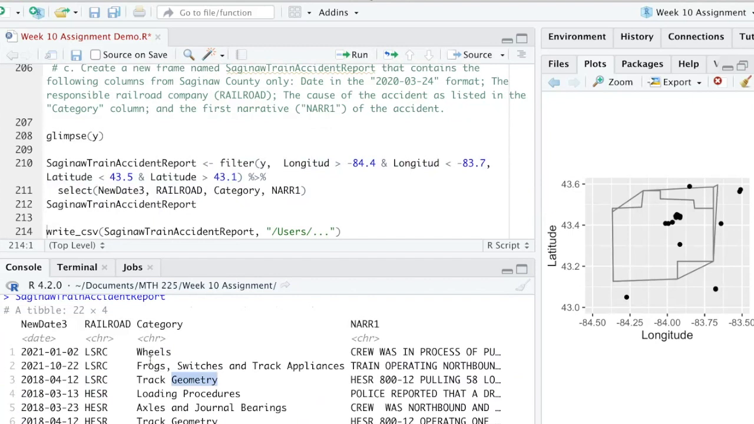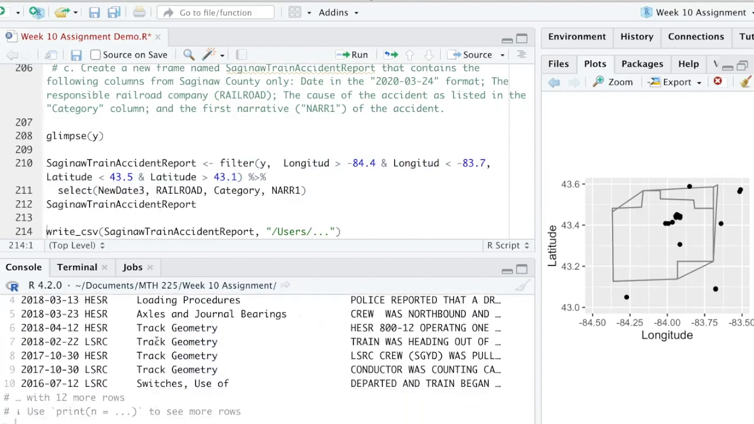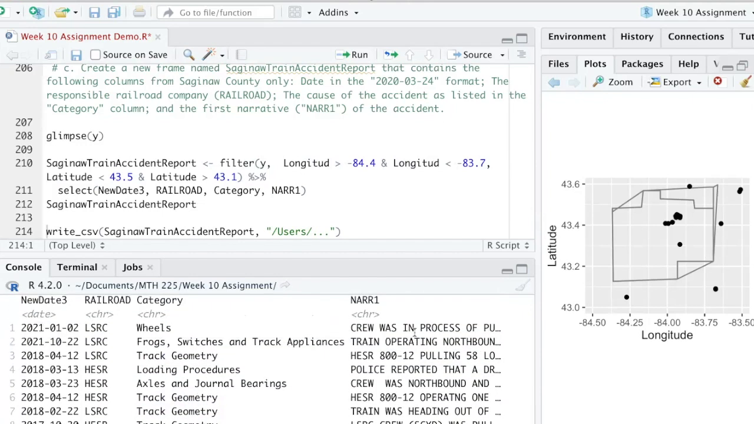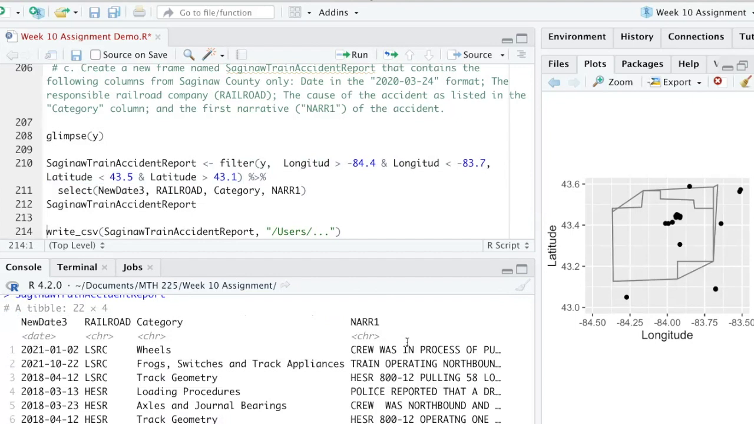And here were the causes. Sometimes the wheels get too heated up. The track geometry, one of the rails will get skewed or bowed or something. You've got switches. Sometimes the use of switches causes the accident. And then over here is the first narrative. And the final thing you want to do is write that file and save it. You can send that report off to the local media or Chamber of Commerce or whoever might be interested in it. Good luck working with dates in these 3 data sets this week.